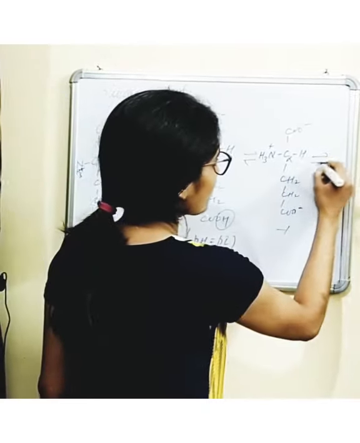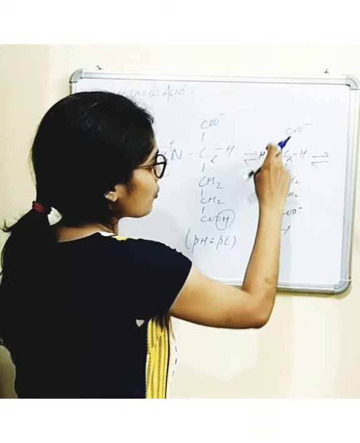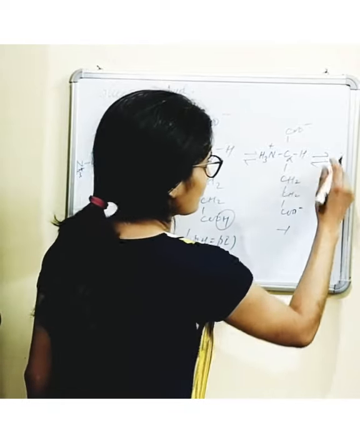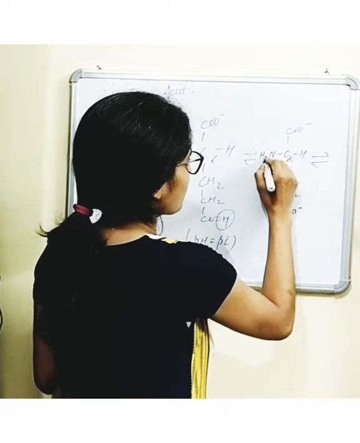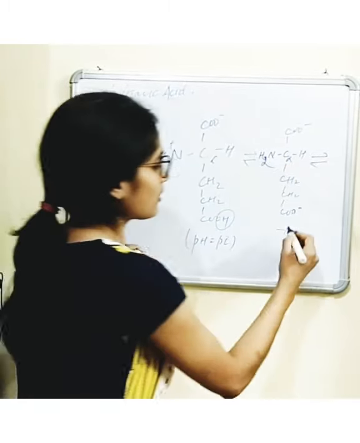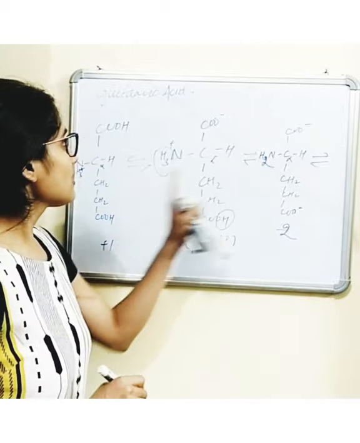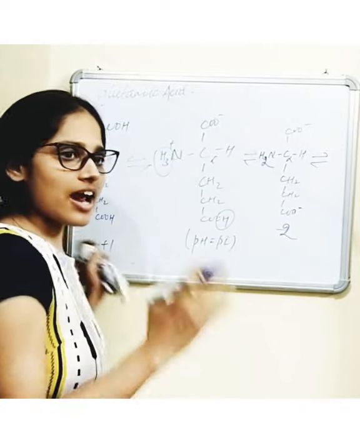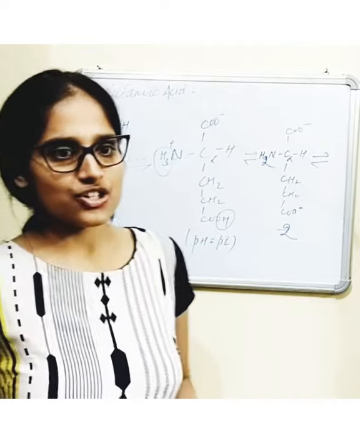Now further increase in pH will cause deprotonation of this amino group, and the structure will be, here it will be NH2. So there will be a -2 charge. Alright, so this is how the side chain determines the titration curve of these amino acids.